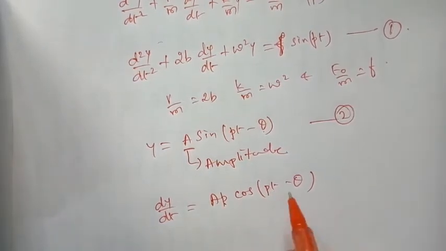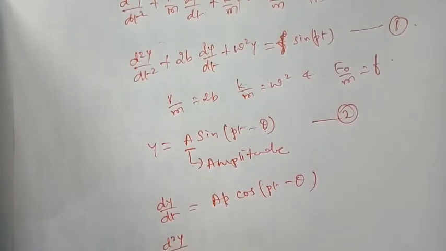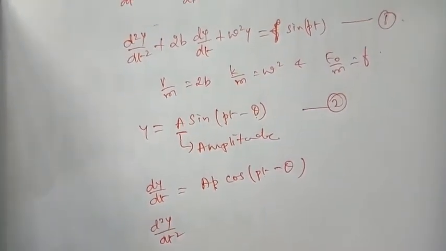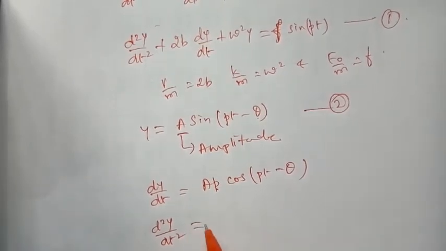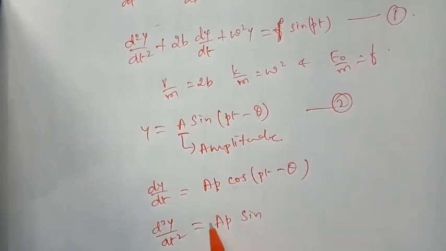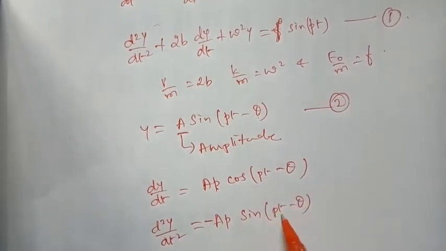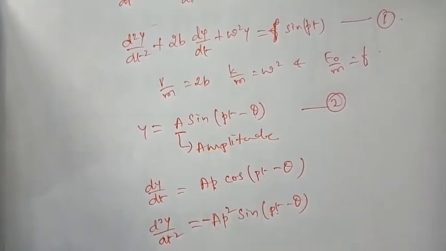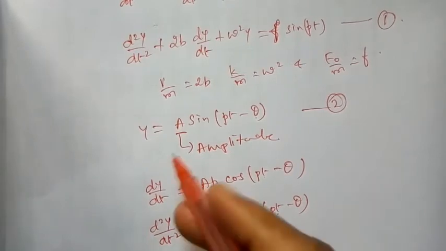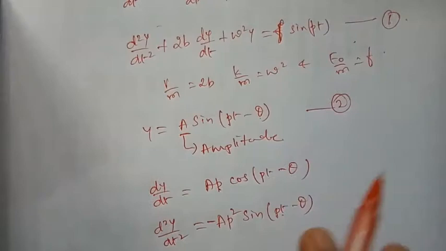Theta is a constant, so its derivative is 0. The second derivative, d square y by dt square, is equal to minus ap square sine(pt minus theta), since cos becomes sine with the minus sign, and again the differential gives p. So substituting these values of y, dy by dt and d square y by dt square in equation 1,